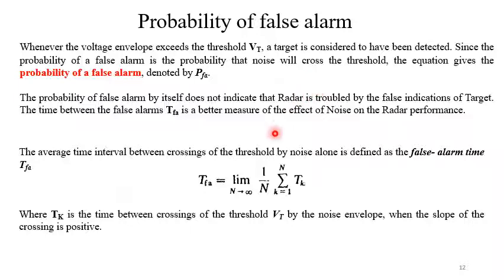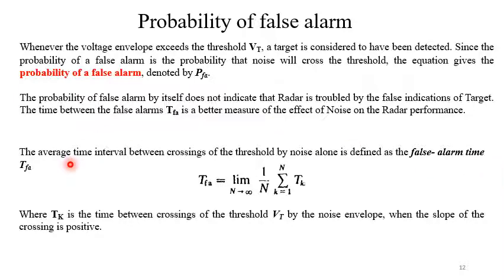The probability of false alarm by itself does not indicate that radar is troubled by false alarm indications of target. The time between false alarms, TFA, is a better measure of the effect of noise on the radar performance.